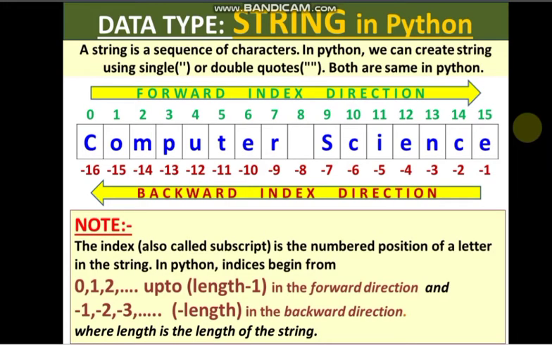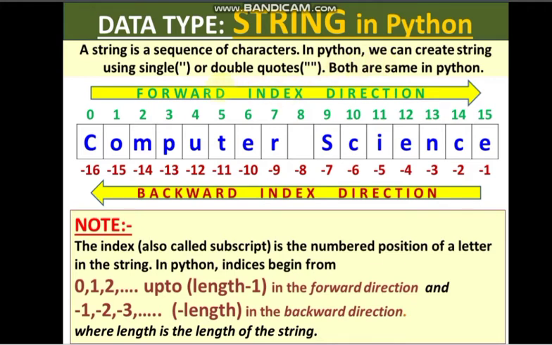Now on the sequence data type, we have string. String is what? String is a sequence of characters. Now these characters can be alphabets as well as any numeric value or any special character which you can see on your keyboard, like symbol of hash, and the rate, dollar, percent, any symbol can be there.